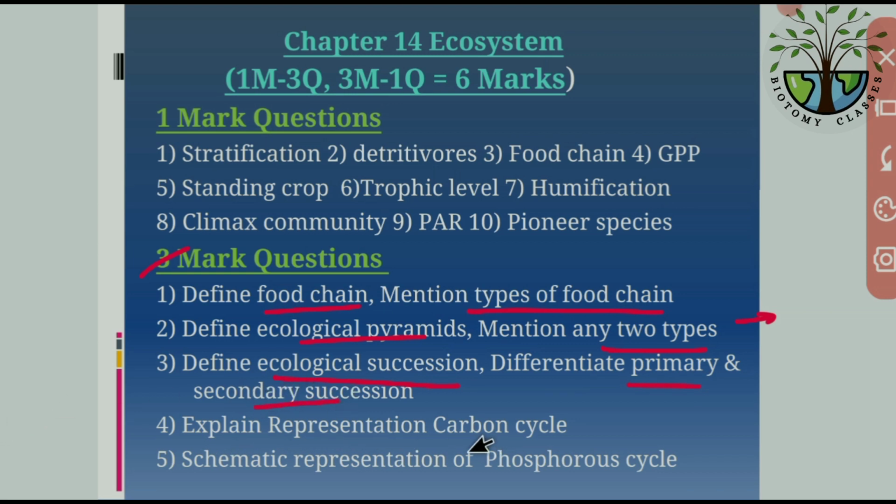And explain the representation of the carbon cycle and phosphorus cycle. So in the new blueprint, in this academic year, they removed some syllabus from the second PU. So if you have to know the syllabus, then study these questions, because the carbon cycle and phosphorus cycle they removed this academic year, okay. They removed the 16th chapter, first chapter and 9th chapter. So based on the syllabus we have to study these questions.